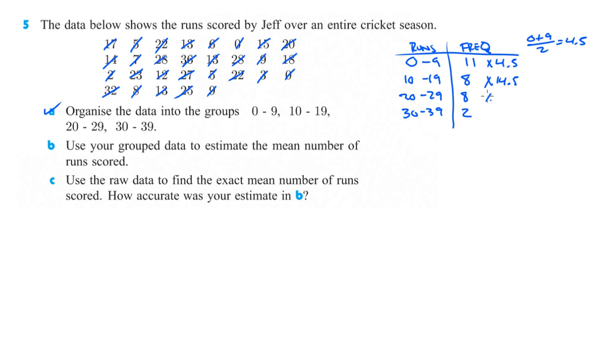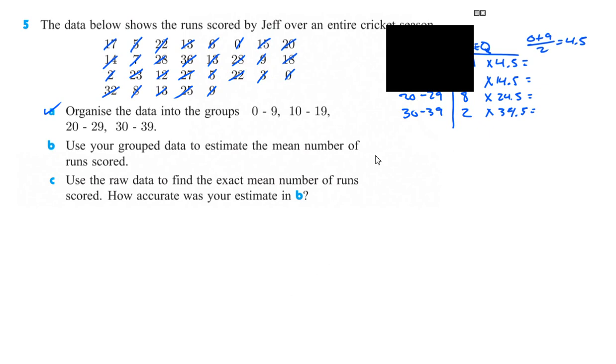Halfway between 20 and 29 is 24.5, and halfway between 30 and 39 is 34.5. Okay, so we can simply go through and multiply these out, add them all up, divide by the total, or we can also put it in our calculator.